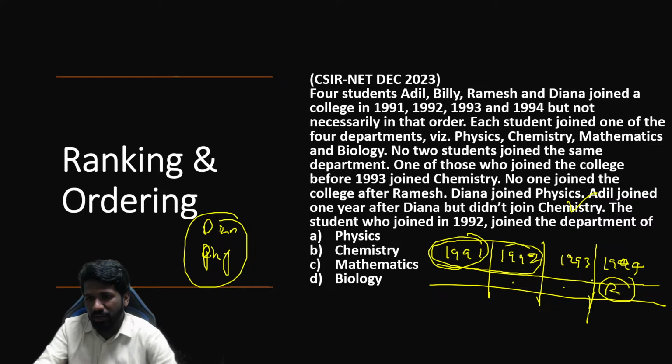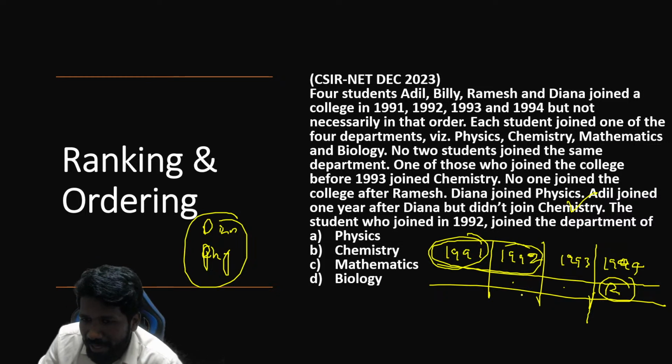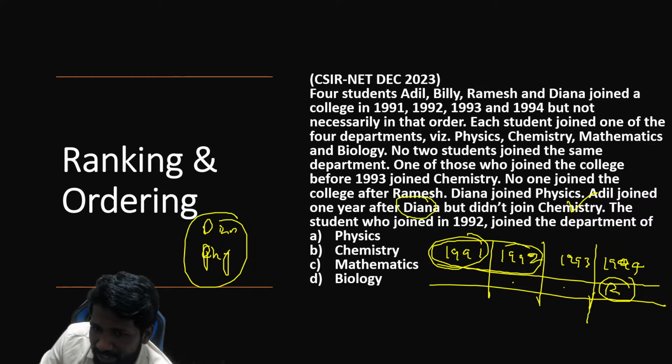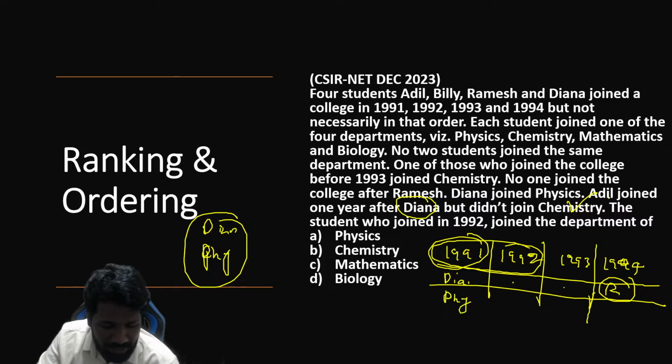Ramesh already took 94. That is also there. Now let us check. Diana taking physics means, let us take Diana being on 1994. Let us try that. Diana on 1994 means Diana took physics on 1994. Now let us satisfy this condition. Adil joined 1 year after Diana but did not join chemistry.